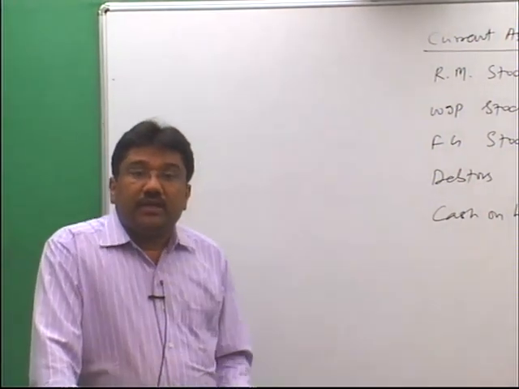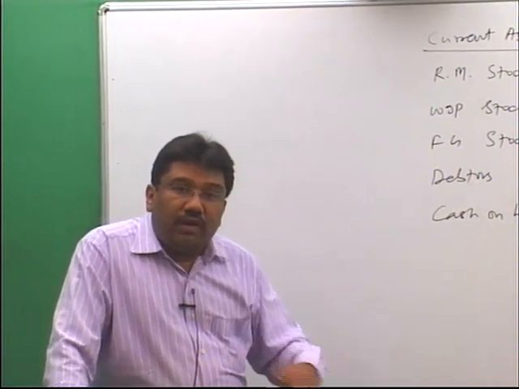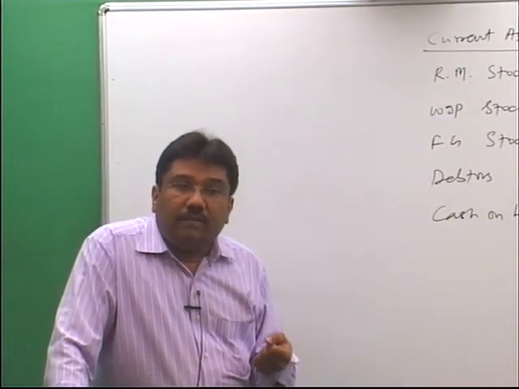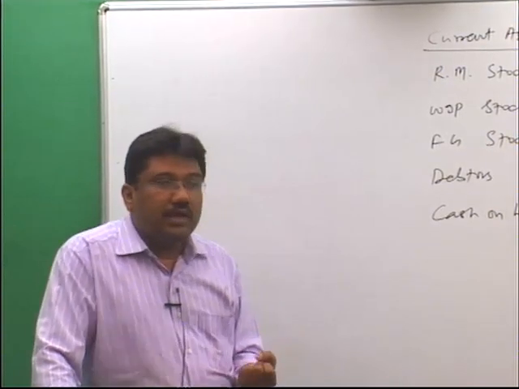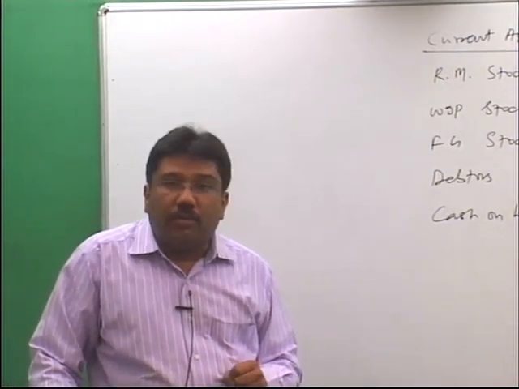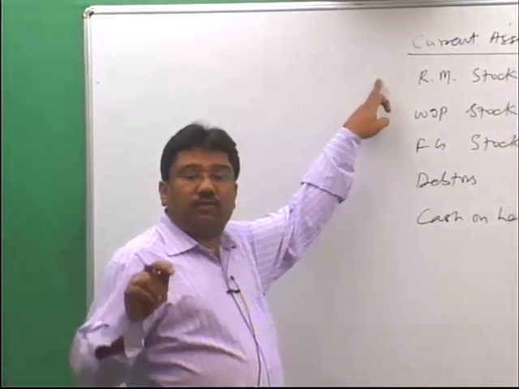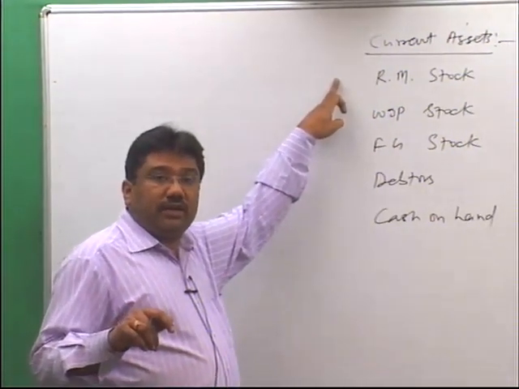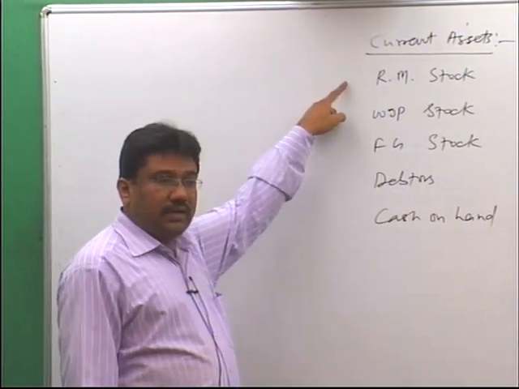It means after purchasing the raw material and before it is used, the company keeps this raw material in stock for 1 month. It means your money is invested in raw material for 1 month. So it is your current asset because your money remains invested in some asset for short term.